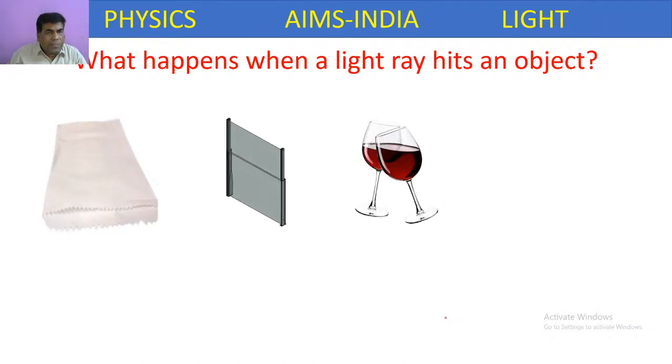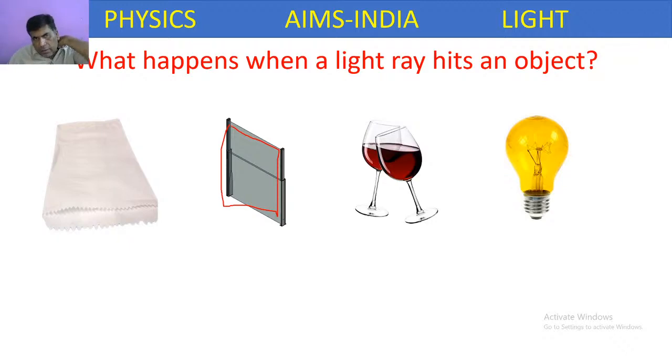So next, if you observe objects like this packing cover, or ground glass. In office rooms or software companies, the cabins between two employees are partitioned with ground glass.